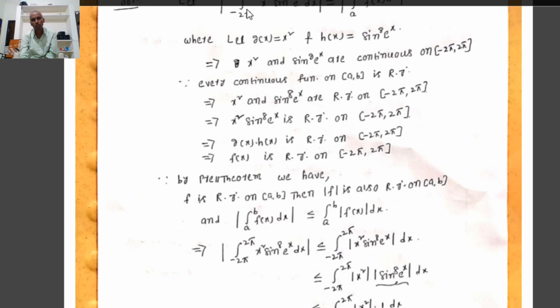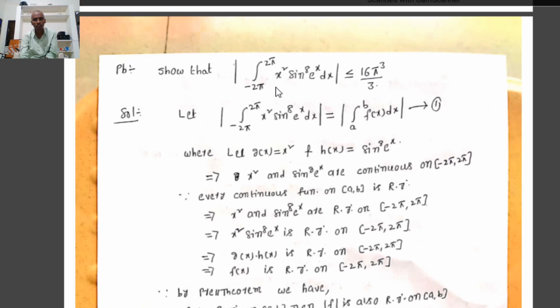Therefore, where f(x) = x² sin⁸(eˣ), since by the previous theorem we know that if f is Riemann integrable on the closed interval [a, b], then |f| is also Riemann integrable on [a, b], and the integral value satisfies |∫ₐᵇ f(x) dx| ≤ ∫ₐᵇ |f(x)| dx,